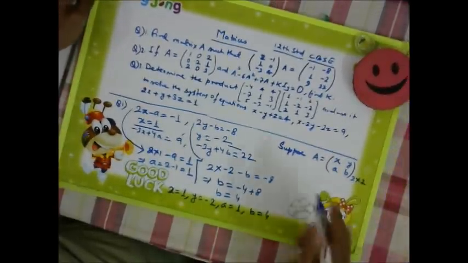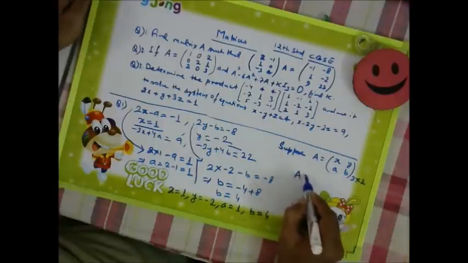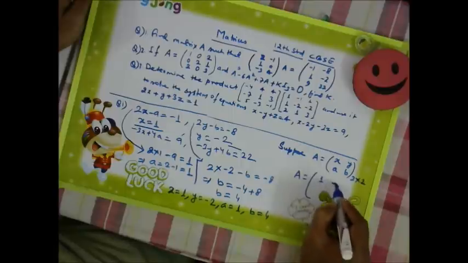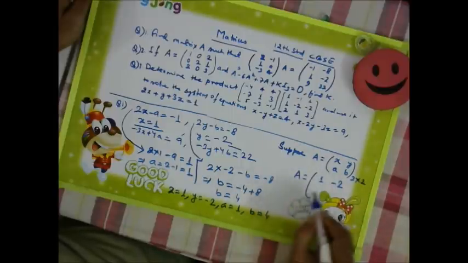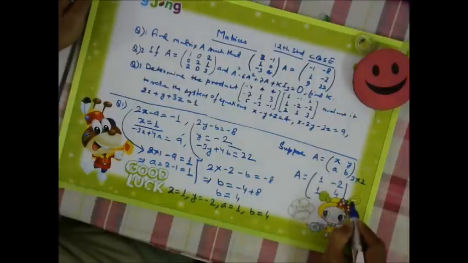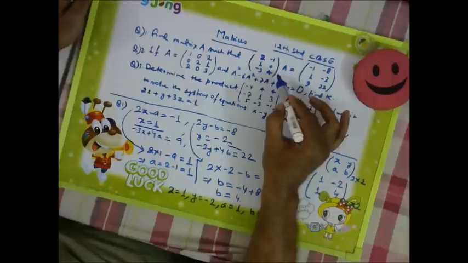So the matrix A which is required is 1, minus 2, 1, 4. So this 2 into 2 matrix A is utilized here.